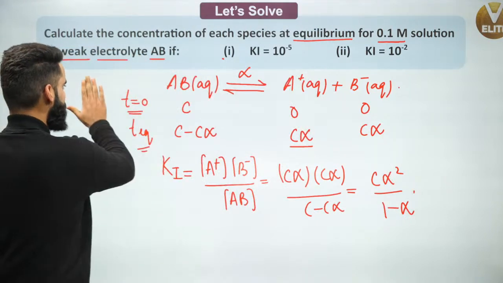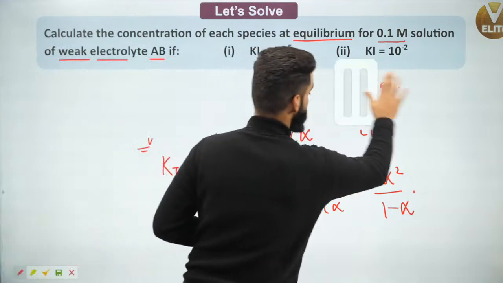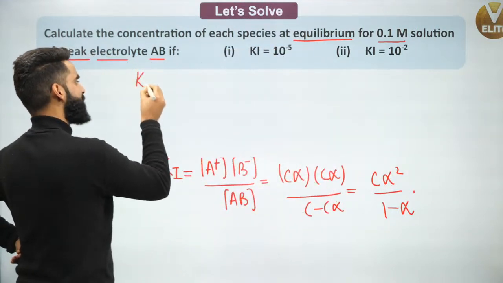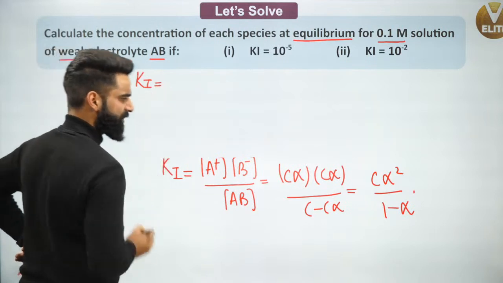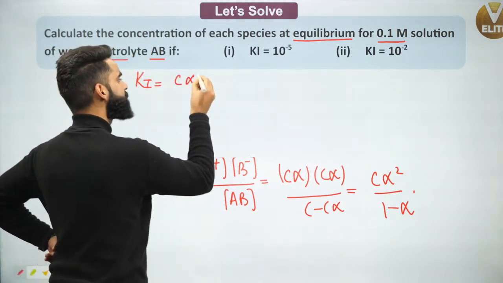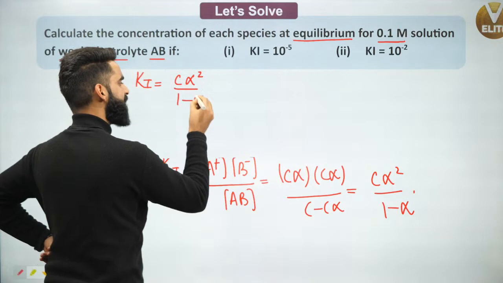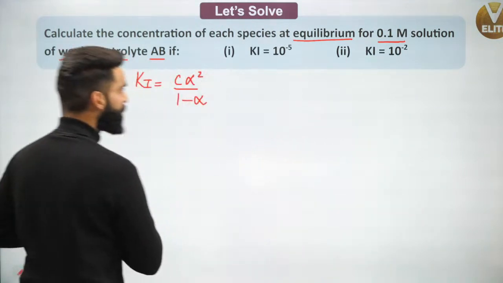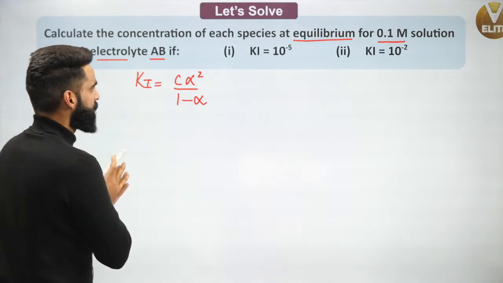Now, people, understand the important things which you need to remember from now onwards. I got the ionization constant Ki expression as C alpha square divided by 1 minus alpha. This is what I have got till now. Now, I'm going to solve the question.